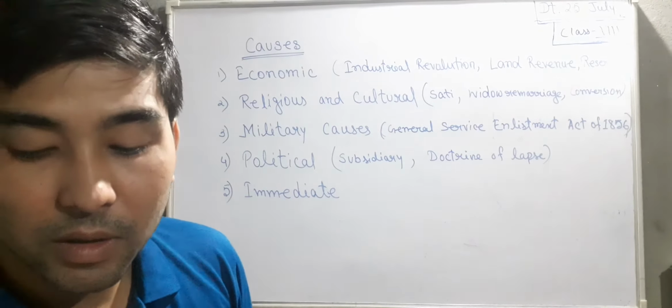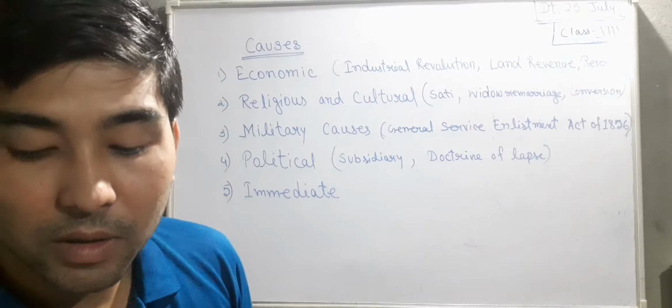Hearing about this, the next day all other soldiers released those who were imprisoned, and they marched towards Delhi and reached Delhi. They proclaimed the old pensioner of the British, Bahadur Shah Zafar, as the emperor of India. That is the outbreak of the revolt.